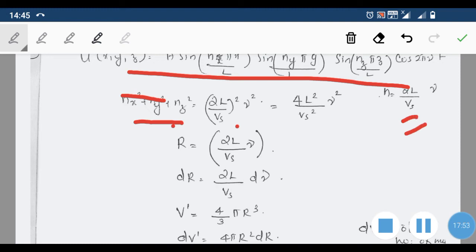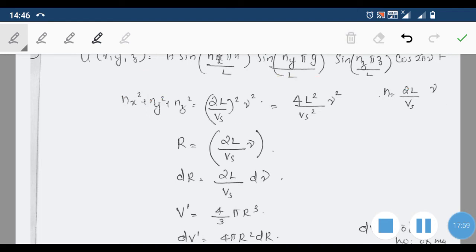From this equation, n is equal to 2l by vs into nu. So this n square will be equal to 2l by vs the whole square into nu square. So that is equal to 4l square by vs square into nu square.